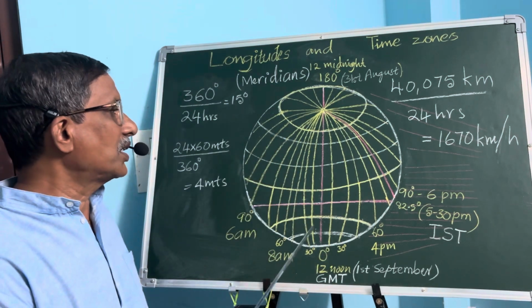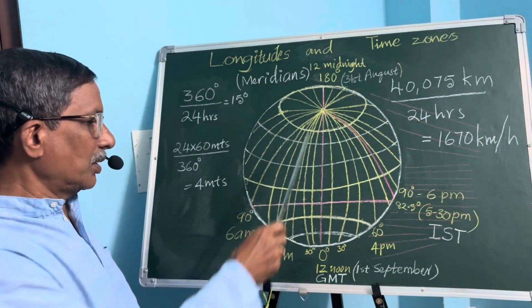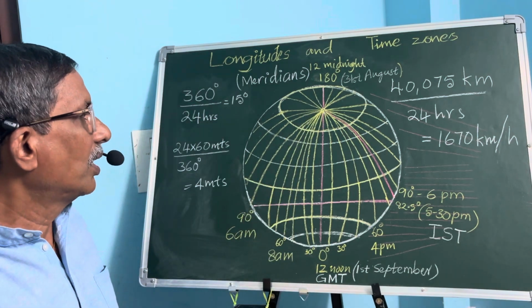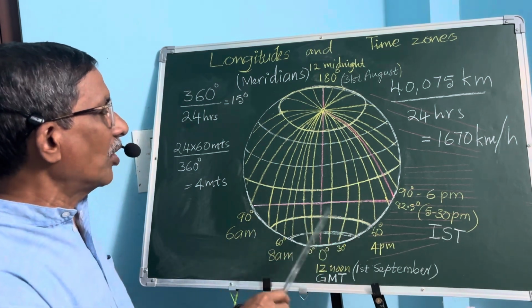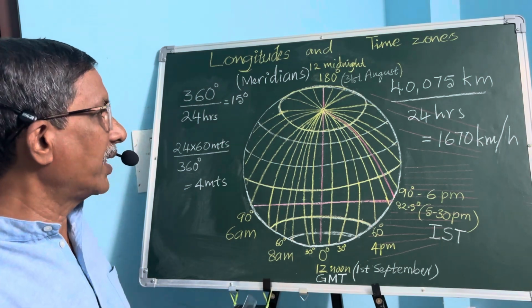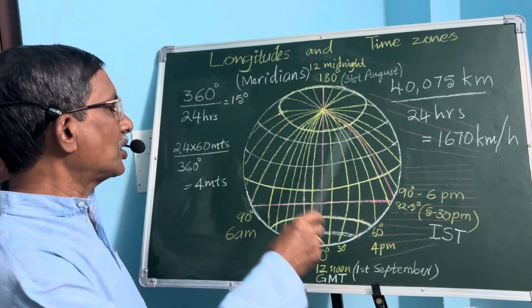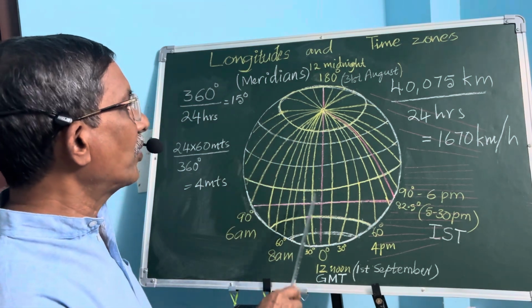We know a longitude is a semicircle that joins the North Pole and the South Pole, and we have 360 longitudes. If we consider one longitude for 1 degree, the Earth has to rotate 360 degrees in 24 hours' time.